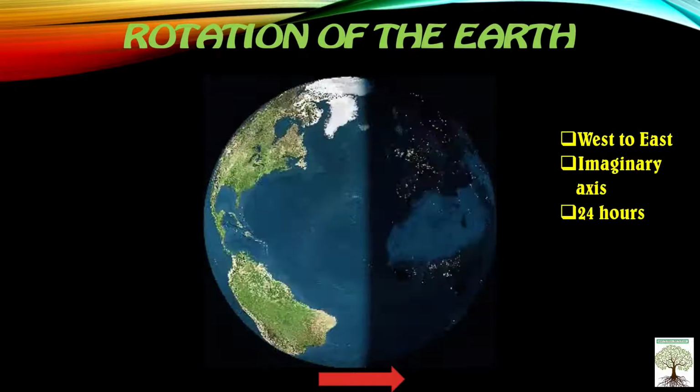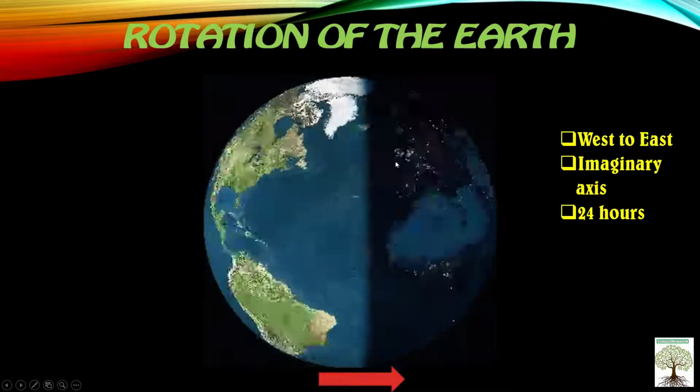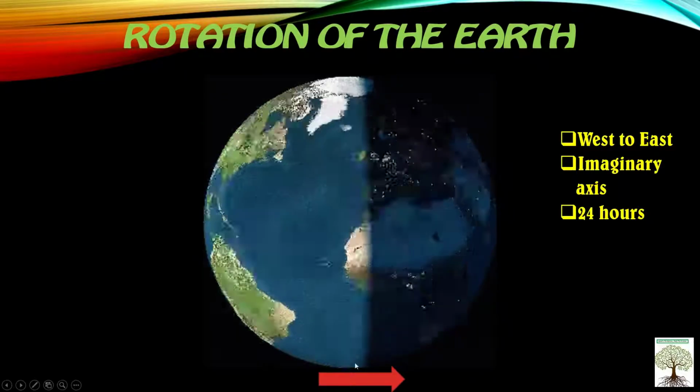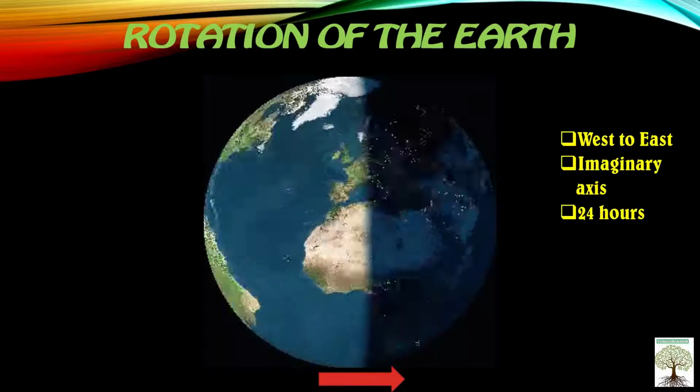Now rotation of the earth. See, earth has an imaginary axis that passes vertically, we know that, through the center of the earth, joining the north pole to south pole. This is the imaginary axis. Now earth rotates from west to east direction, that is also called anti-clockwise direction. It takes 24 hours for the earth to make one complete spin or rotation on its axis. Okay, so it takes 24 hours to complete one rotation. So this is called rotation of the earth on its imaginary axis.